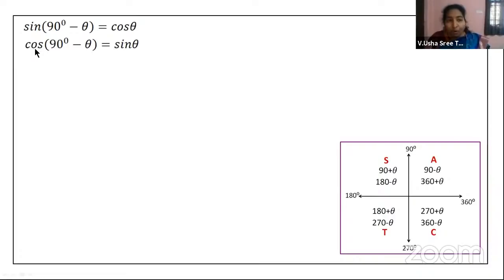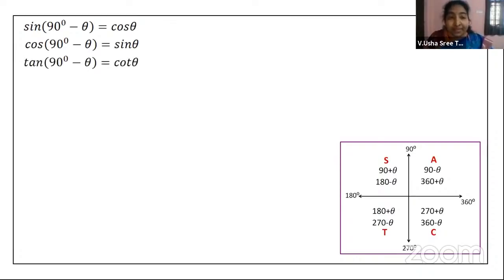When you have co, you are removing that co and you are writing sine. Right? Here again, why are you doing it? Because you have an odd multiple of 90. Now, the same logic we will quickly apply to the next trigonometric ratios also, children.